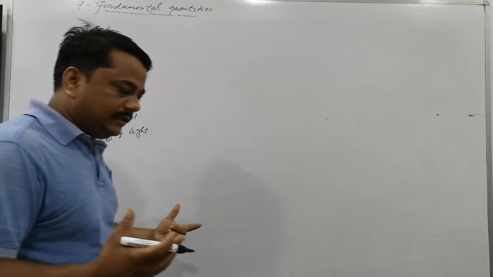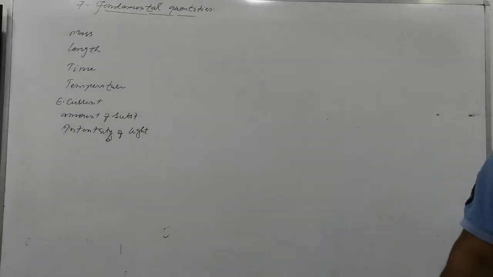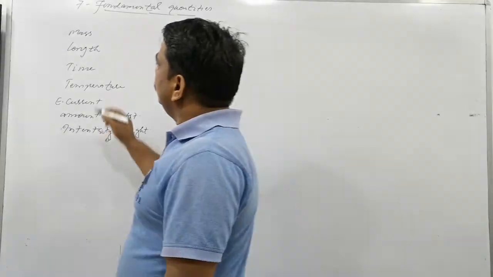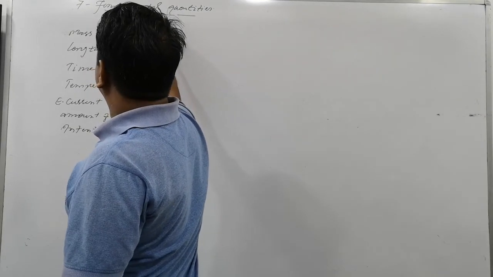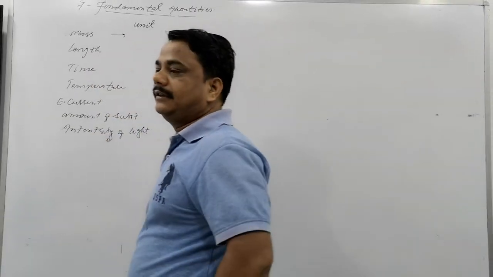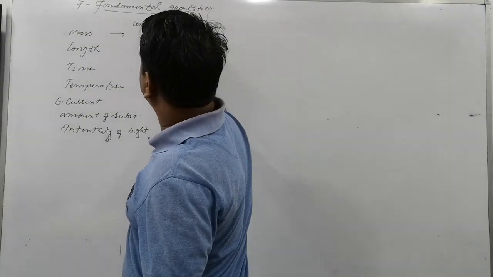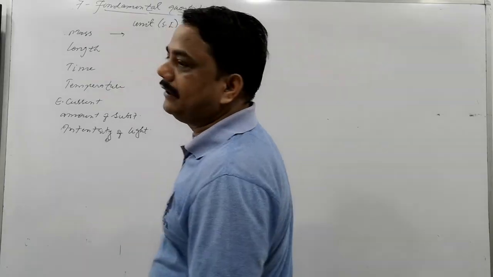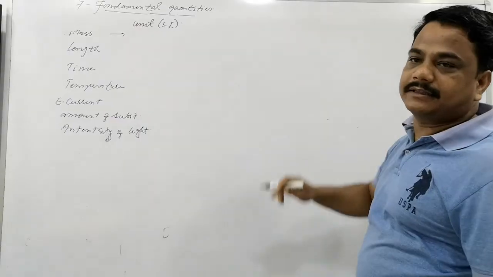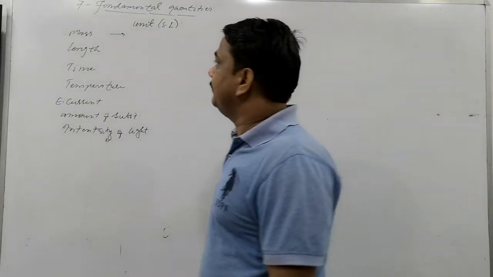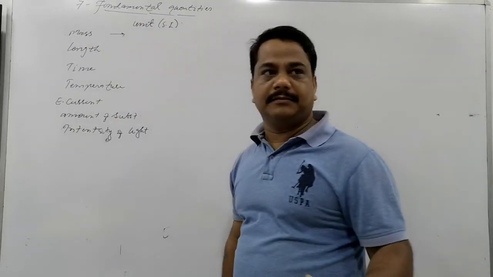How sparkling the light, how bright the light, this is also measured. So these are the physical quantities. And units have been defined for measuring each quantity. How many systems of unit are there? Four systems of unit: SI system, MKS system, CGS system, and FPS system. Always the SI system unit is accepted.